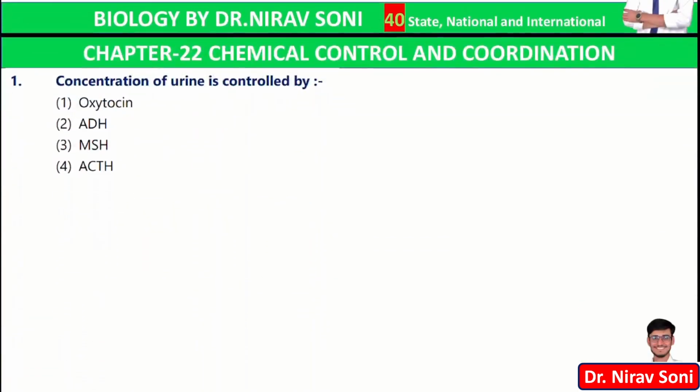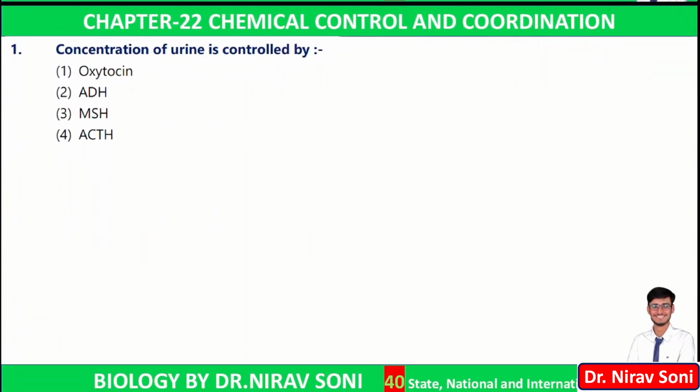Question number 1 on your screen. Concentration of urine is controlled by antidiuretic hormone. Why is it called antidiuretic hormone? Because